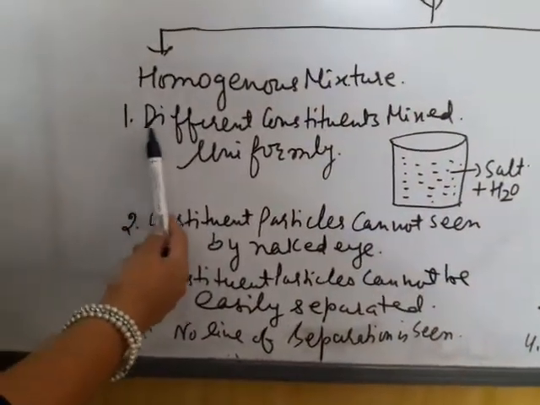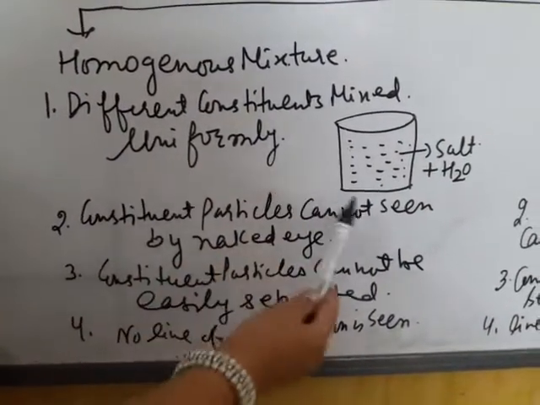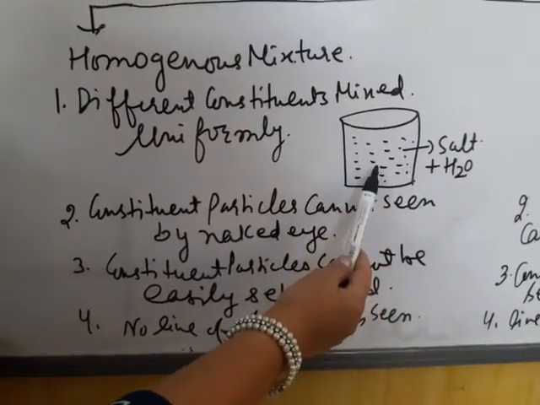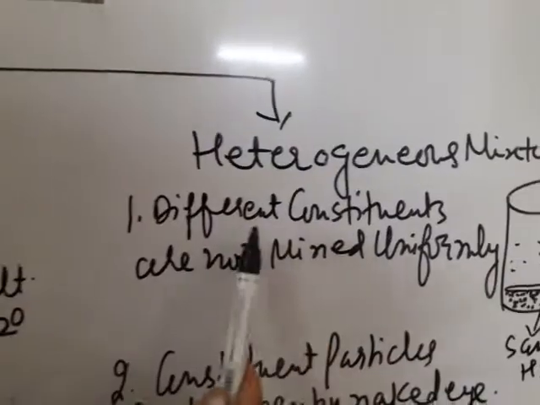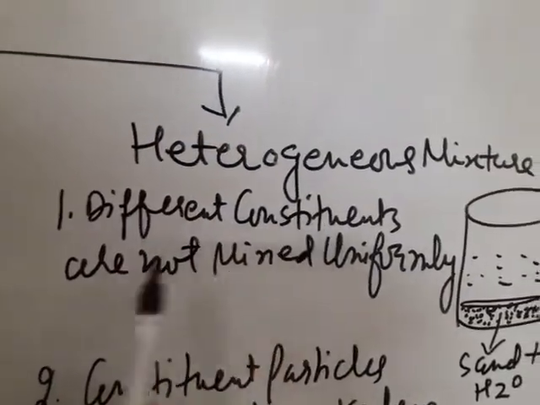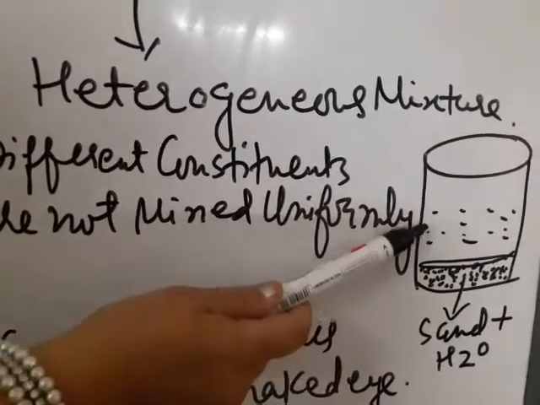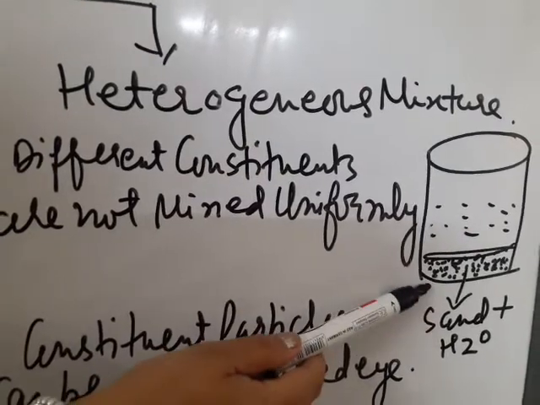In homogeneous mixture, different constituents are mixed uniformly. Uniformly salt mixes with the water. But in heterogeneous mixtures, different constituents are not mixed uniformly. You will see that sand settles down at the bottom after some time.